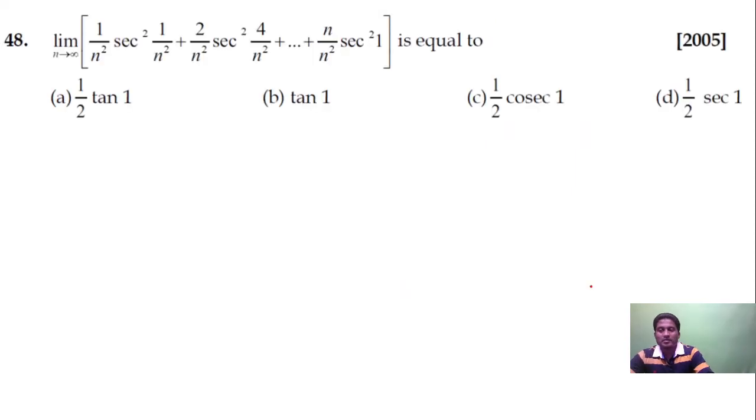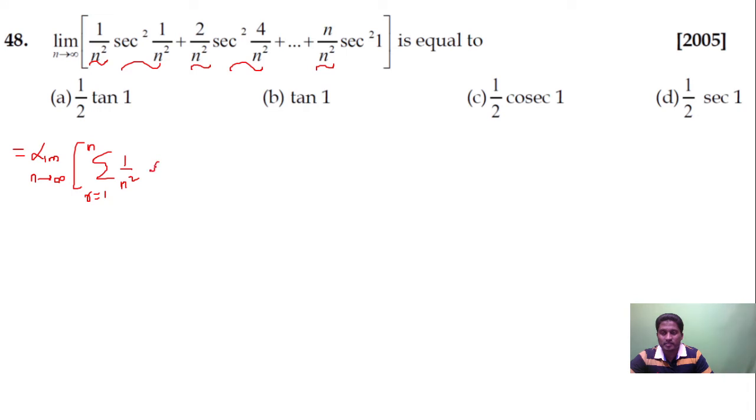Okay, now listen. Suppose I want to express a series in the form limit n tending to infinity 1 by n summation r by n. If I look into the series 1 by n square, 2 by n square, similarly 3 by n square, up to n by n square, it will be summation 1 by n square, r is equal to 1 to n. Then you have sec square of 1 by n square, sec square of 4 by n square. So this can be written as sec square of (r by n) the whole square. You put r equal to 1, 2, 3 and so on up to n, and you will get the entire series.